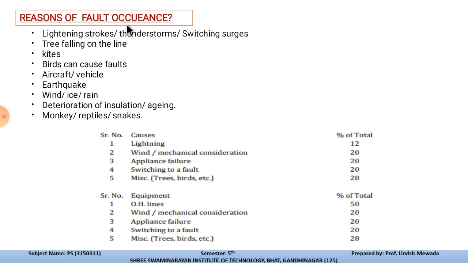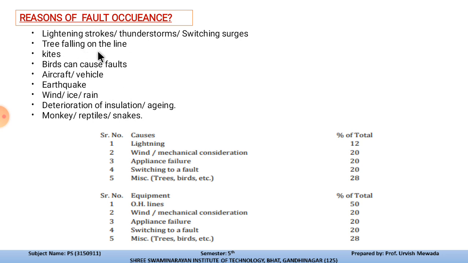Also thunderstorms can affect the insulation of the conducting material. Also switching surges: whenever we perform switching, for the initial microseconds of switching the current will rise, and then once it settles, that heavy peak current for that particular time interval can harm the system. Also a tree falling on the line.